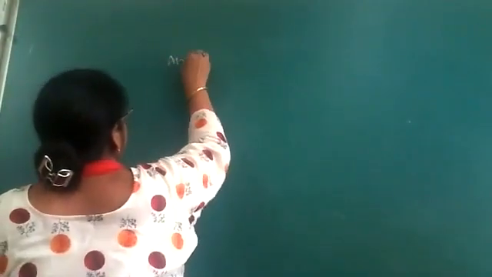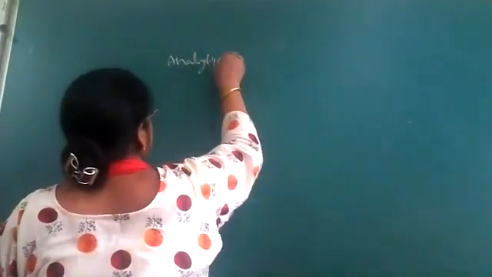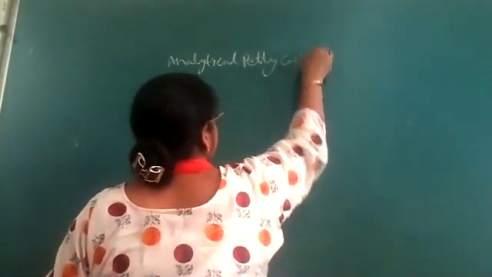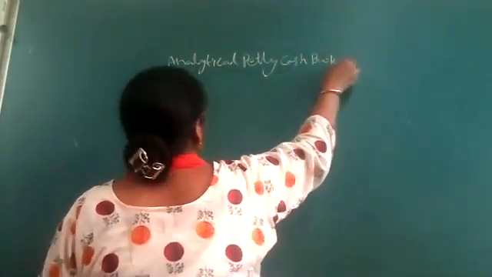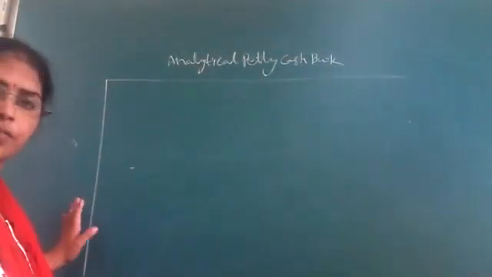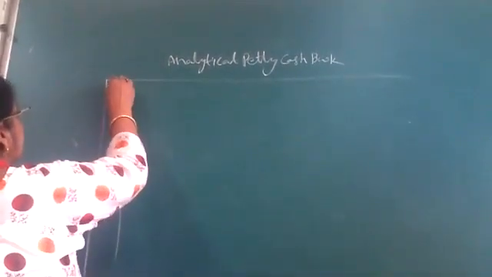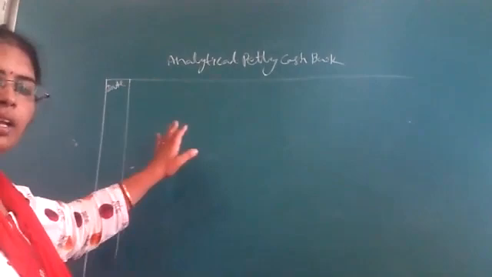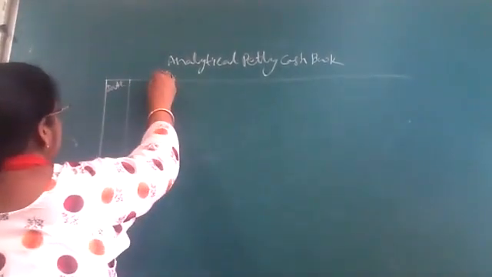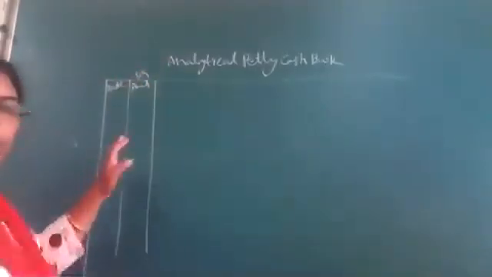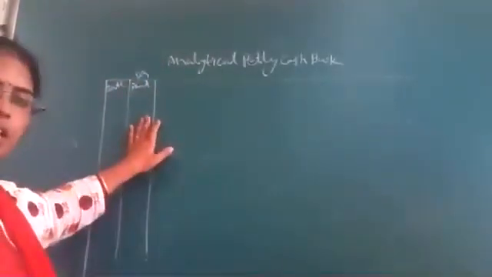We will see the analytical petty cash book. The format is a little different. First of all, the date column, then the debit amount column.